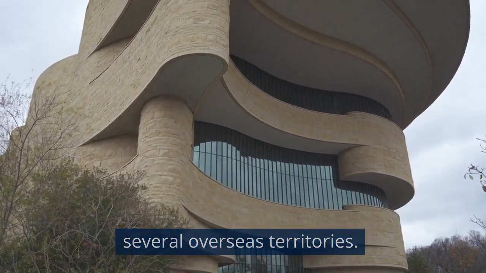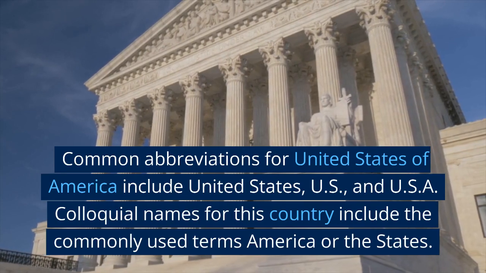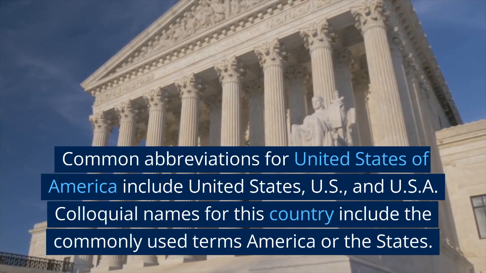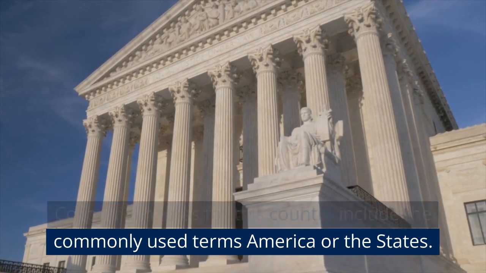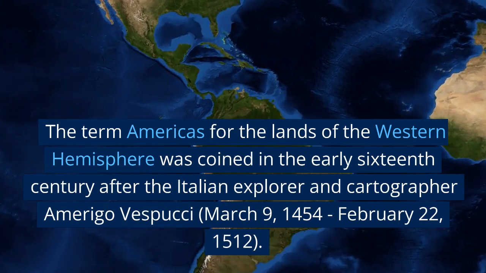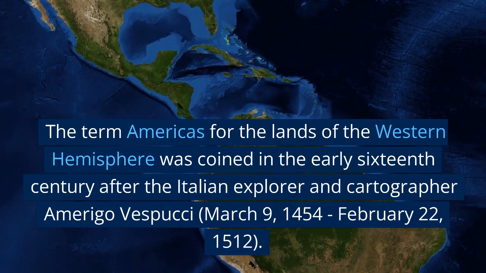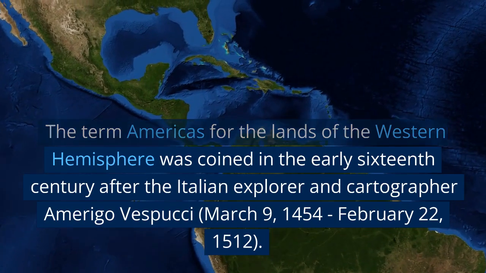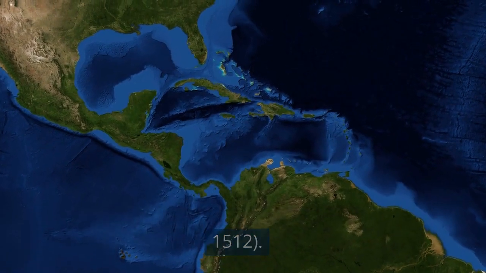and several overseas territories. Common abbreviations for United States of America include United States, U.S., and U.S.A. Colloquial names for this country include the commonly used terms America or the States. The term Americas for the lands of the Western Hemisphere was coined in the early 16th century after the Italian explorer and cartographer Amerigo Vespucci, March 9, 1454 to February 22, 1512.